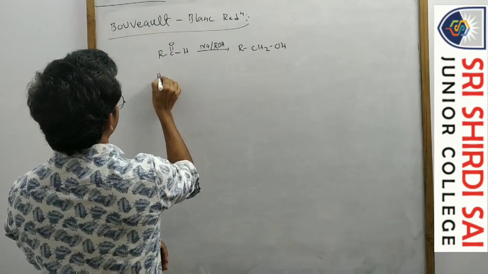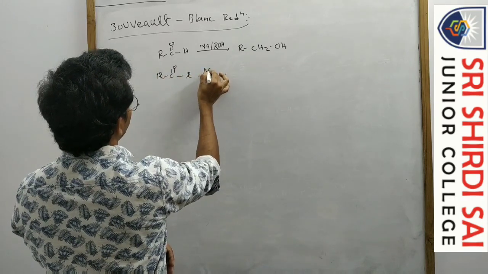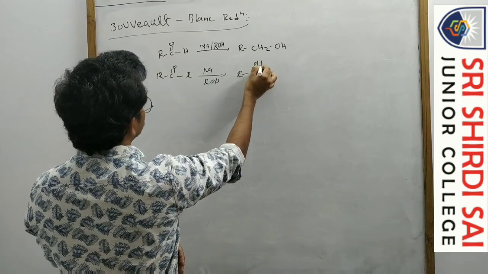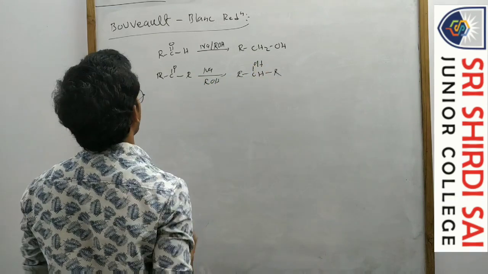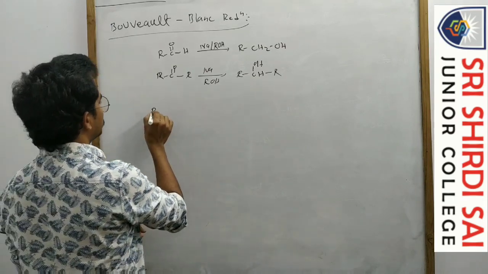Now here, ketones on treating with sodium and alcohol are converted to secondary alcohol.